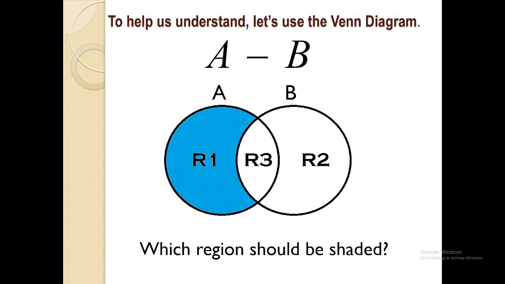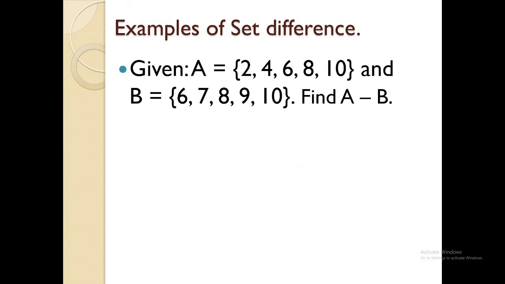Ayaw apila ang region 2. So, dapat ang answer nato naa jud sa region sa A. Pero, wala na akong giapil ang common sa duha. Kay, ang ganahan nako ipakita sa A minus B, A alone ra man. Nga, dili siya makita sa B. Okay? Now, let's go here. So, our answers should be found in A. Kung unsa nga letter ang mag-una, dapat ang elements ninyo naa sa A. Mawala lang ang common. Unsa may common sa A ug sa B?